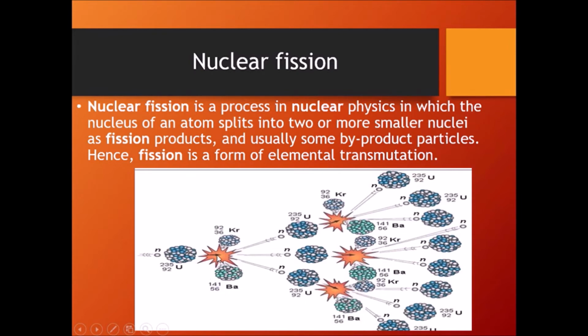I need you to notice that 92 plus 141 equals 233. It means I had a nucleus of 235, but the two resulting nuclei are lighter, 92 and 141, and if I add them I get 233.